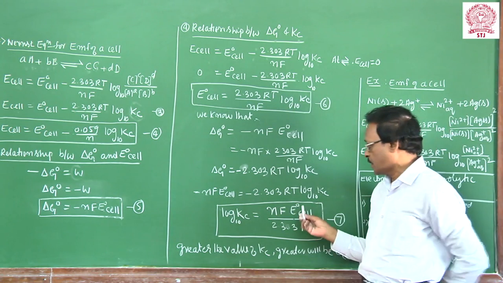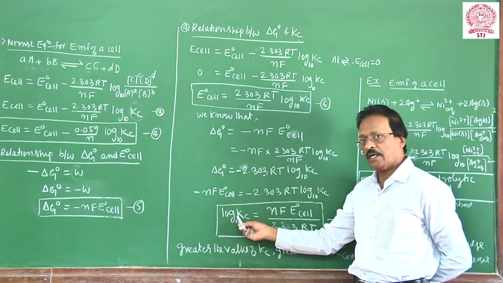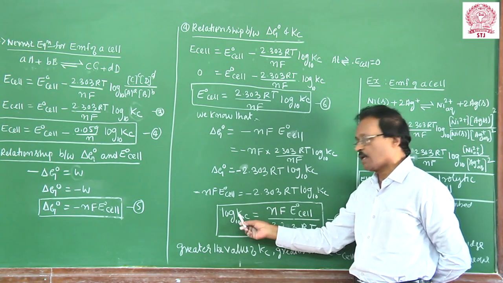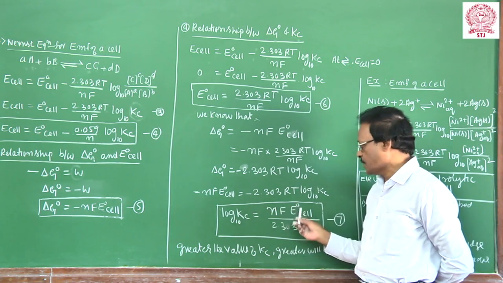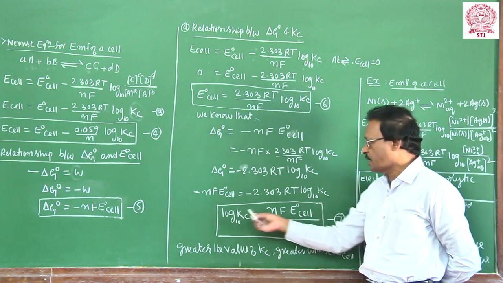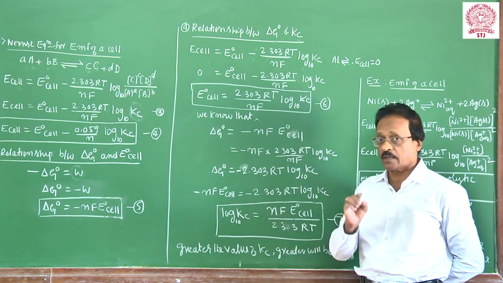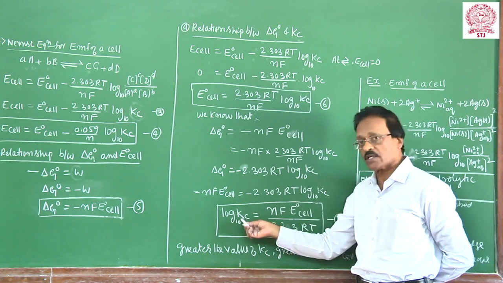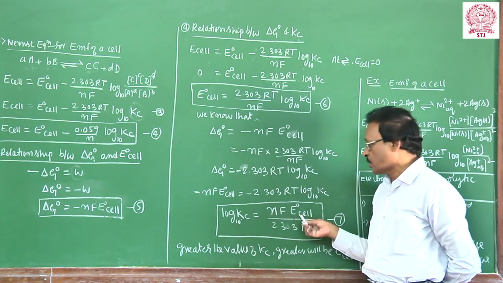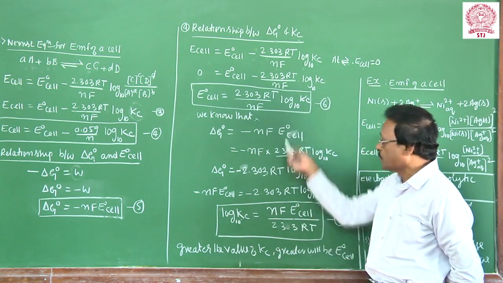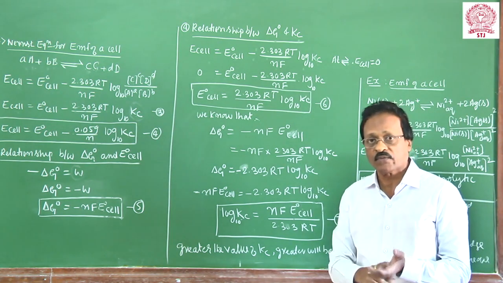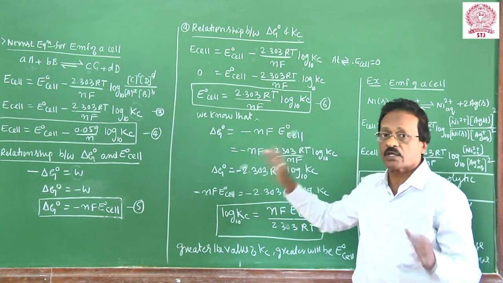Look at this equation: E°cell and equilibrium constant. How are they related? The more the E°cell, the more will be the Kc. Or the more the value of Kc, the more will be the E°cell. This equilibrium constant mainly depends upon the E°cell. Here it is a multiple choice question, and there are a lot of applications. Lower the value of the equilibrium constant, lower will be the standard free energy of the cell. And this equation can be used to calculate the single electrode potential or the EMF of a cell by using the various forms of the Nernst equation I have given.